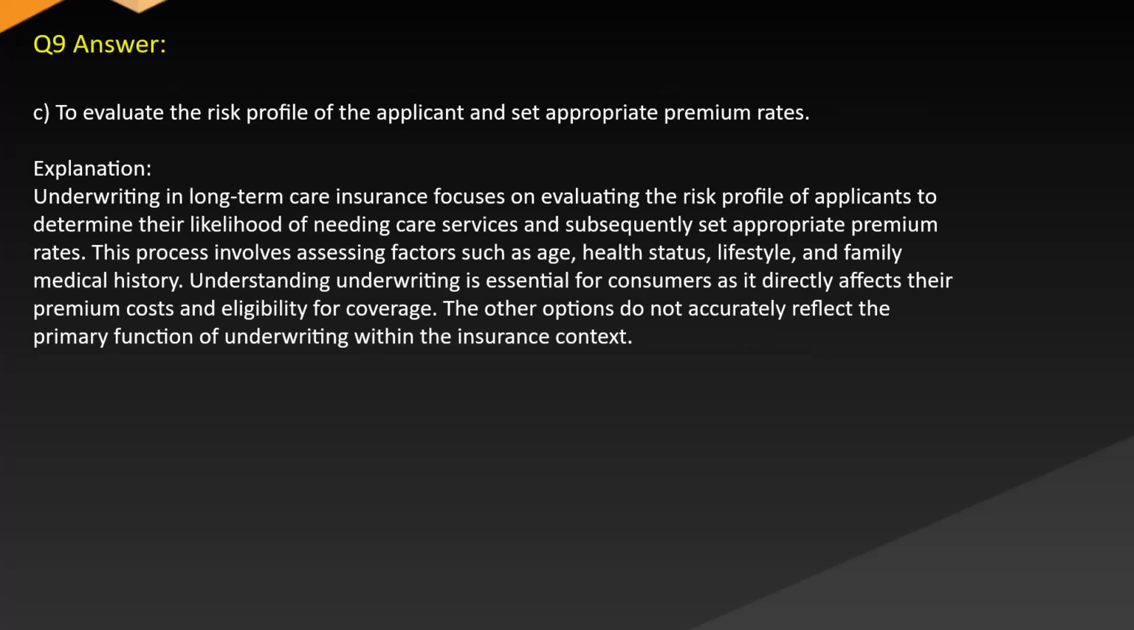Answer: C. To evaluate the risk profile of the applicant and set appropriate premium rates. Explanation: Underwriting in long-term care insurance focuses on evaluating the risk profile of applicants to determine their likelihood of needing care services and subsequently set appropriate premium rates. This process involves assessing factors such as age, health status, lifestyle, and family medical history.